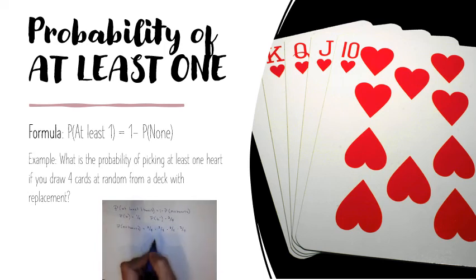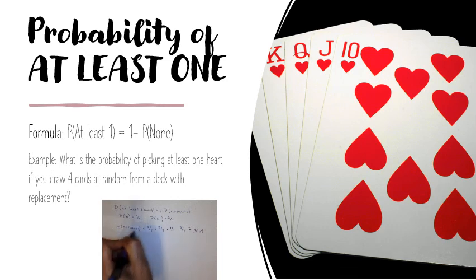When you calculate this, you get 0.3164. But this is not my final answer. Remember, this is the probability of getting no hearts if you draw 4 cards at random. We are going to do 1 minus that.